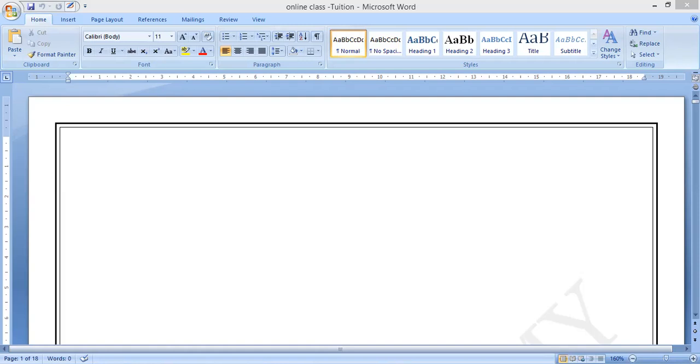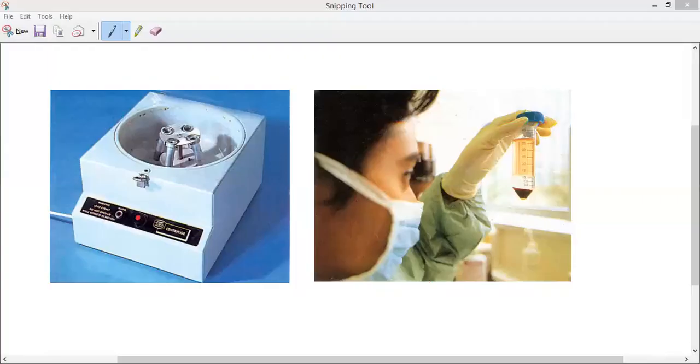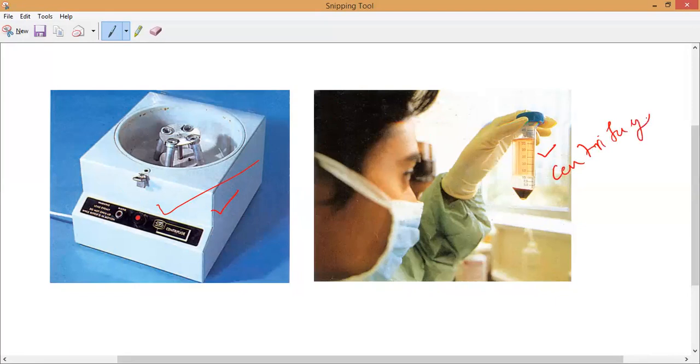RPM, rotations per minute, if you do thousands of rotations per minute, then automatically even though the density is only slightly different, the components will come into different layers. That is what we call centrifugation. Spinning, we can say, like rotating. This machine is called a centrifuge. And these are called centrifuge tubes.